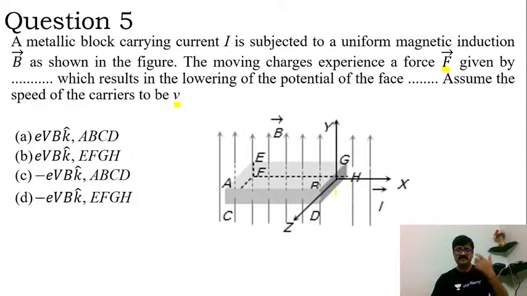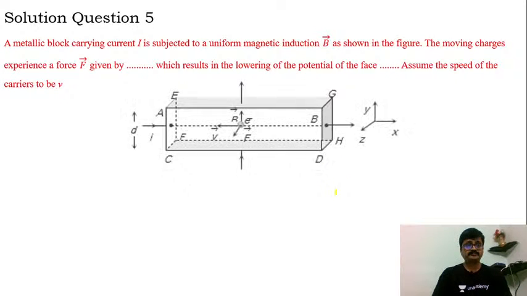On what surface will we have a decrease in the potential, and they have asked us to take the speed of the carriers as V. Accordingly I can redraw this diagram in this pattern. As you can notice here, I have kept surface ABCD facing us, my dear students. So this is surface ABCD, and here is the charge at the middle.